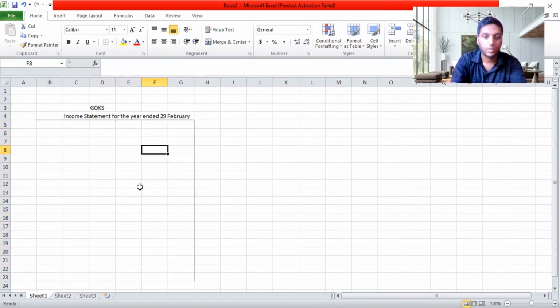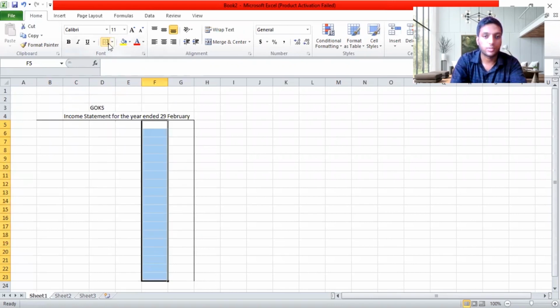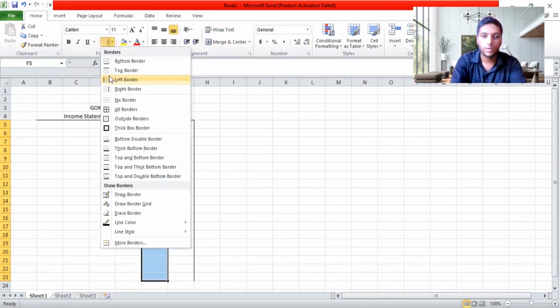So I'm going to do this income statement. You should be very careful when you're doing this sum. So let's start the sum, how it goes. I have put some borders. I first prepare and draw the income statement.